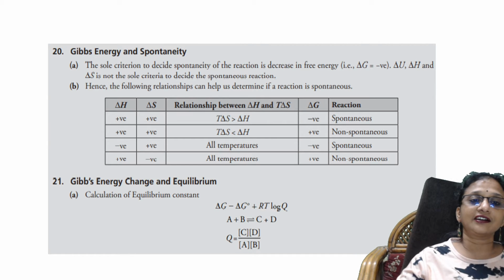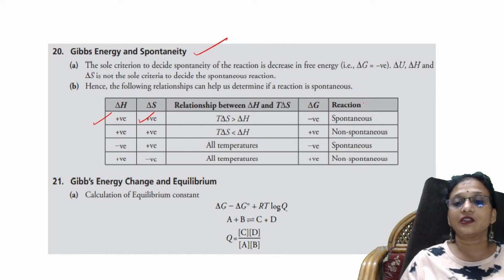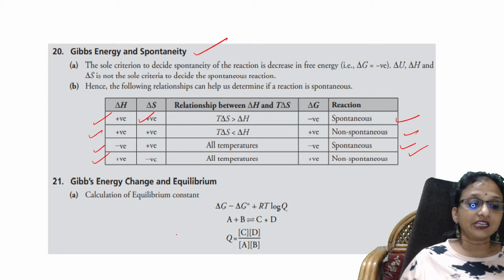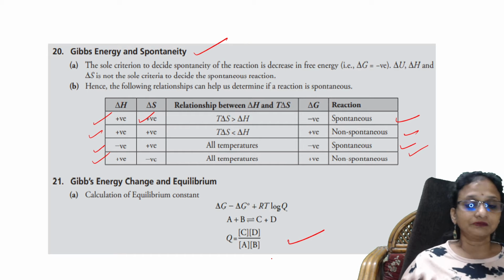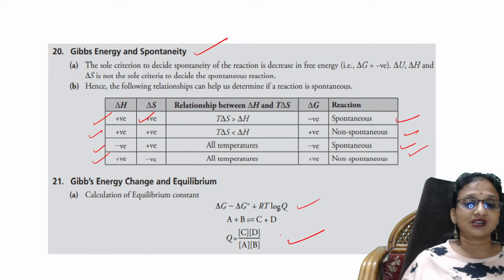So then comes Gibbs free energy and spontaneity. This is a particular thing where you have the different formulas, like, if delta H is positive, what will happen to delta S, and how is the reaction? Like that, I have taken different parameters and I have given you the sum. Then Gibbs free energy change and equilibrium. This is at equilibrium. So this is a formula for calculating delta G, and that too at equilibrium. And I've also given you according to the law of mass action.